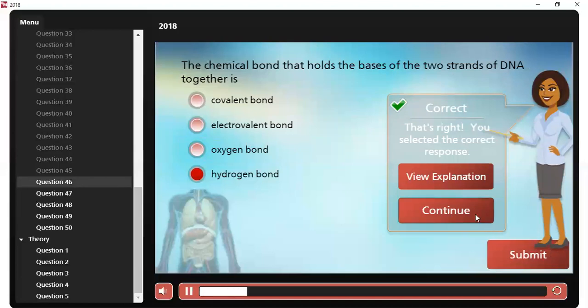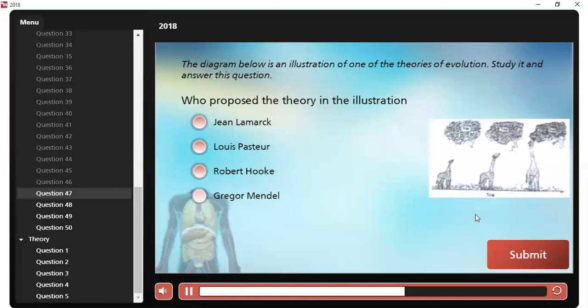Question number 47. Now we have another diagram. The diagram below is an illustration of one of the theories of evolution. Study it and answer these questions. Who proposed the theory of this illustration? The first answer, Jean Lamarck, is the correct answer.